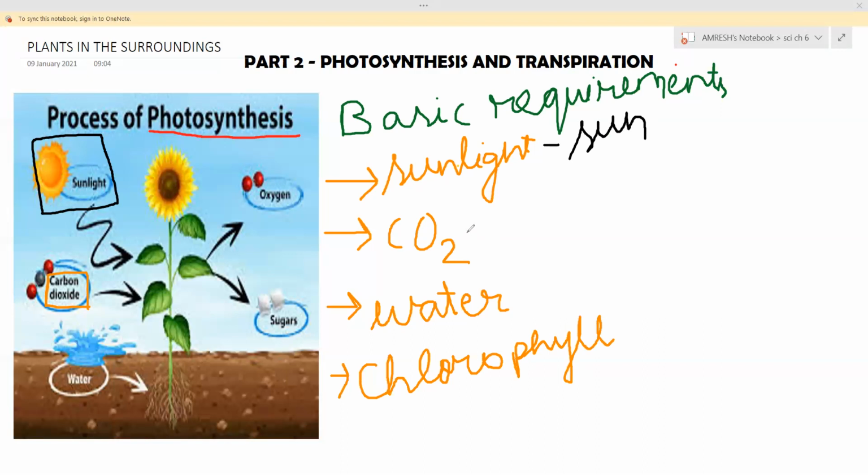We exhale carbon dioxide during the process of respiration, and the plant gets carbon dioxide from the air. From where does it get water? It gets water from the soil. That's why it is advised that every day you water a plant. Why? Because without water it cannot undergo the process of photosynthesis.